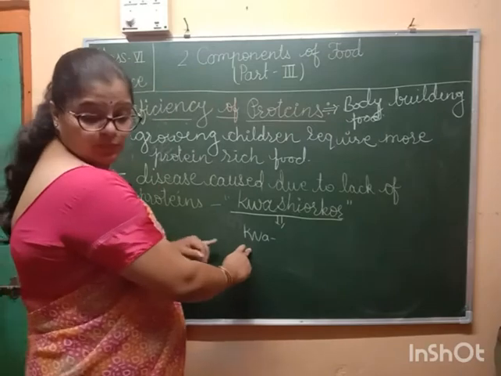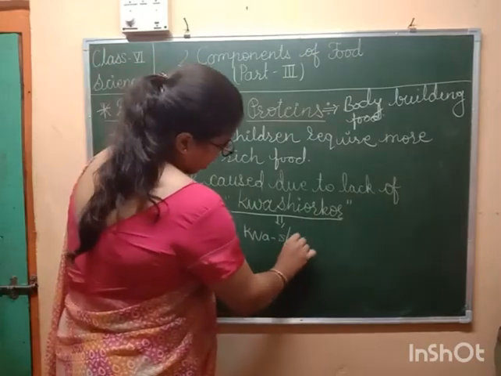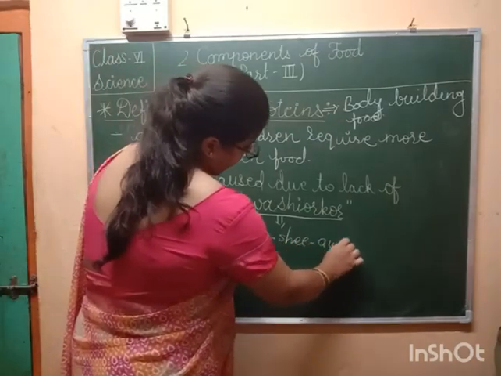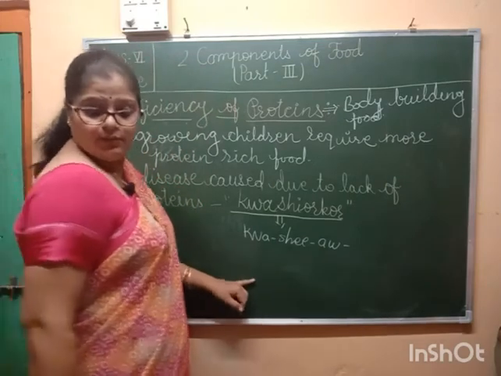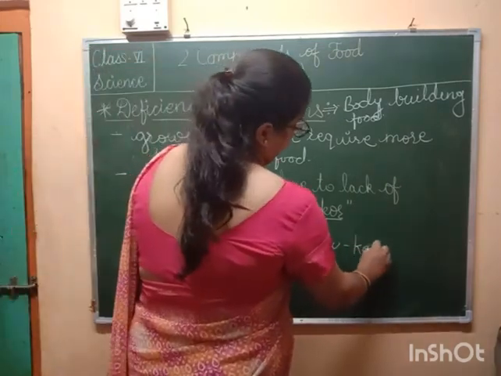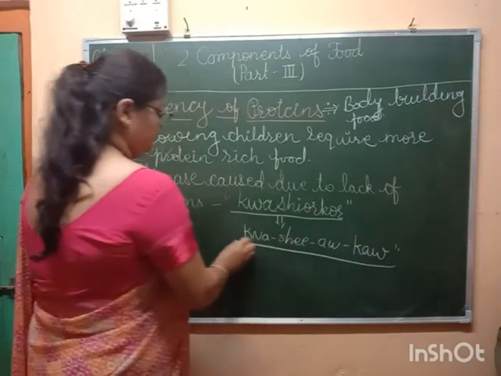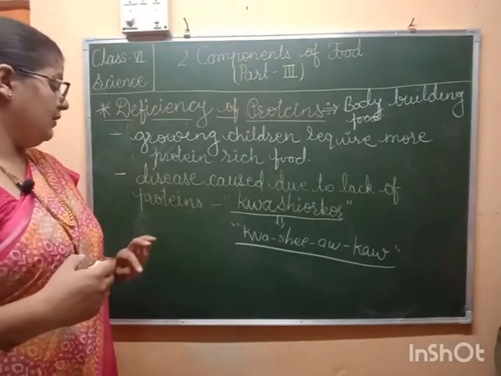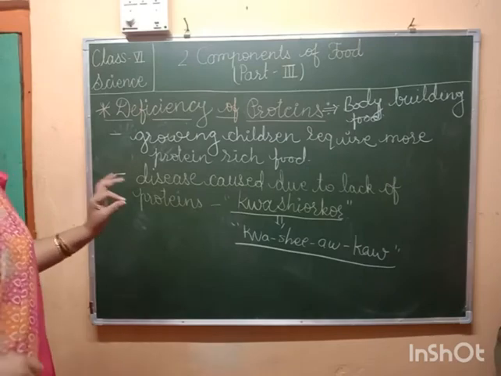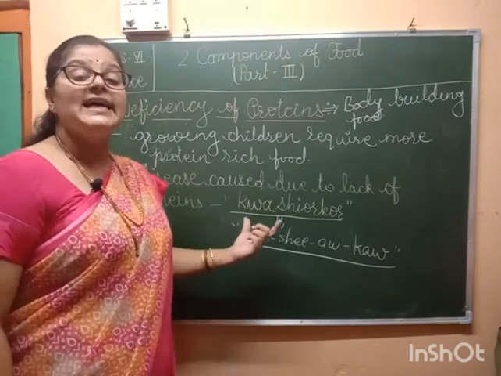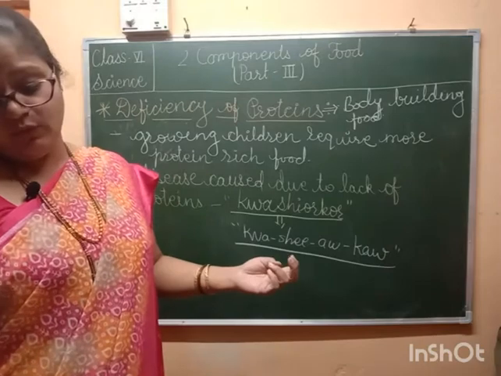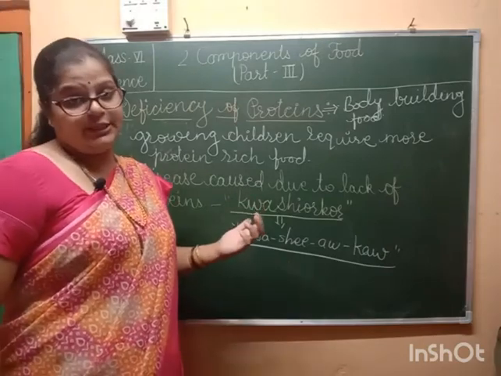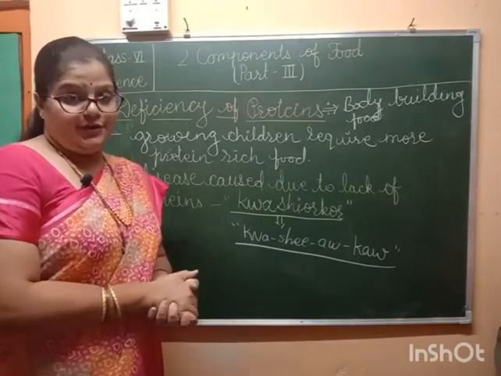Kwashiorkor. The deficiency of protein is going to give us a disease called kwashiorkor, and this is seen mostly in children.